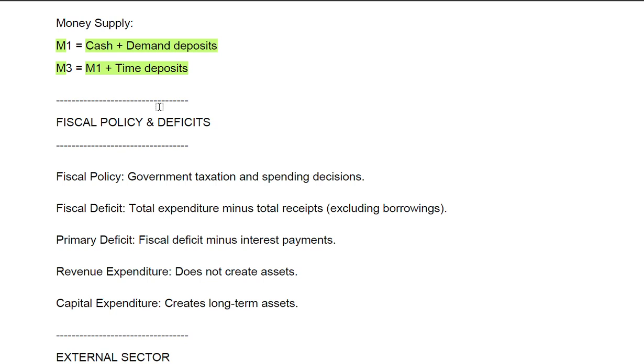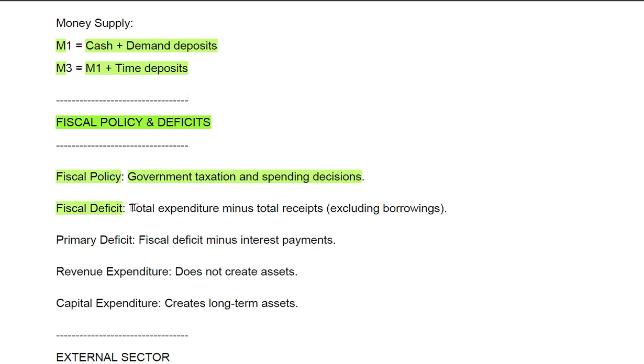Now, if we go further, we will find that the third major theme is fiscal policy and deficit, from where questions have been coming. In last year 2025, there were I think two or three questions from this particular theme. So we have fiscal policy. Now what is this fiscal policy? Fiscal policy is where we talk about government taxation and spending decisions: how government is taxing people, what kind of taxes are there in the economy, and how government is spending.